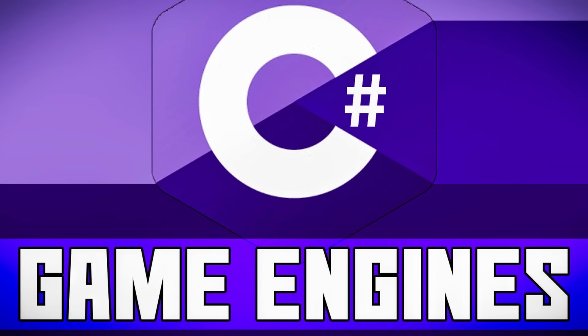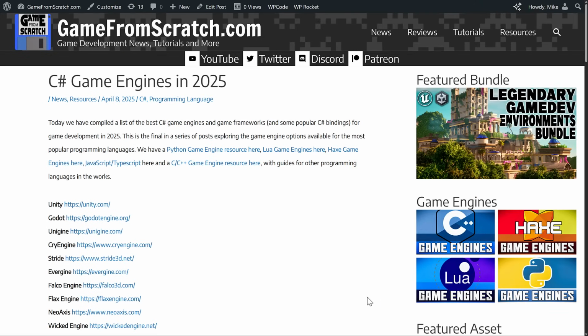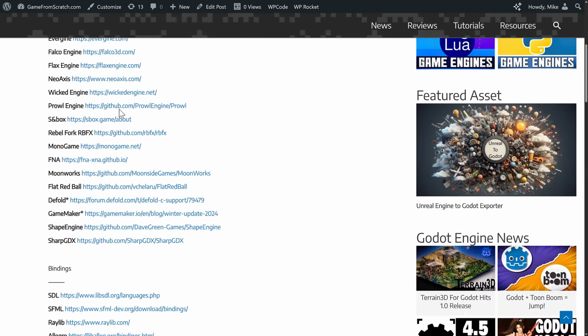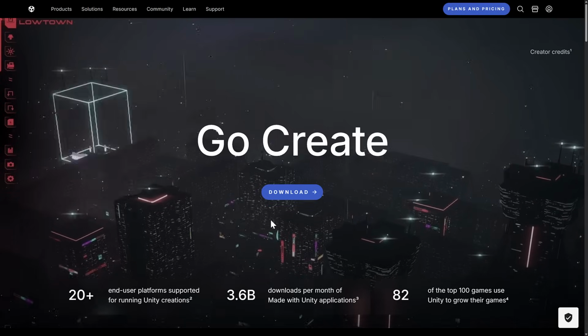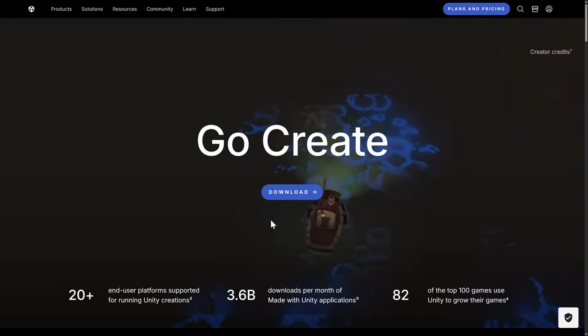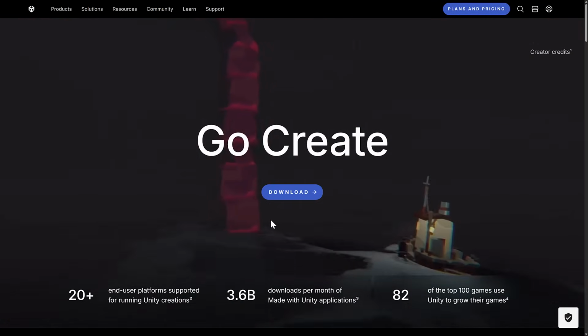You already see we've covered C++, Haxe, Lua, Python. We've also covered JavaScript, TypeScript, and probably Rust at the point you see this. Today we're going to end with one of the most popular programming languages out there, which is the C# programming language. As you can see, we're going to cover a number of game engines, frameworks, and bindings that use the C# programming language. Without further ado, let us jump in and take a look at what is probably the biggest player in the space, and that is the Unity game engine.